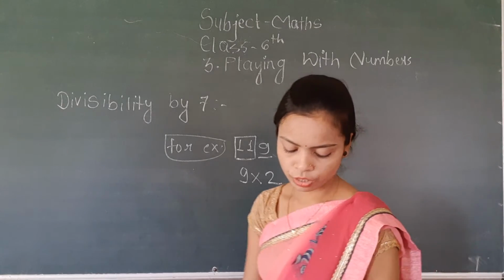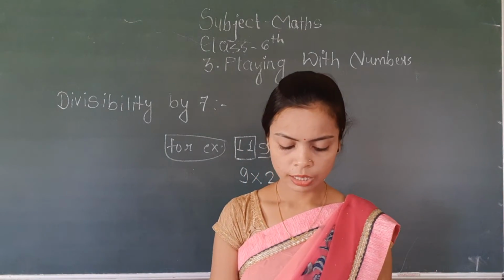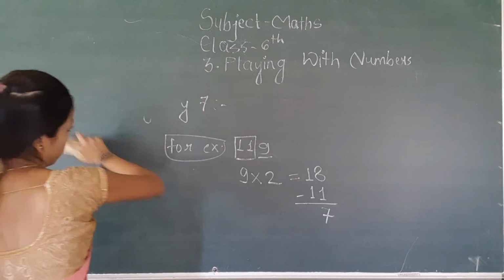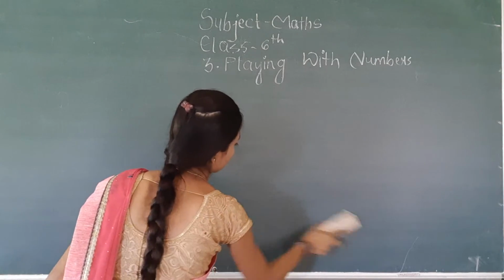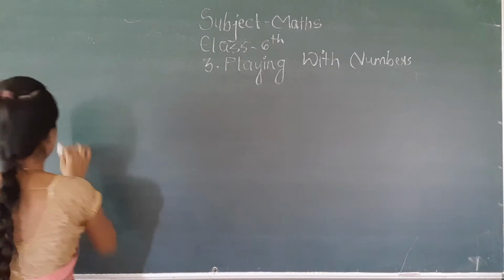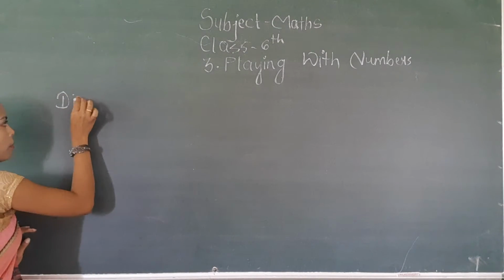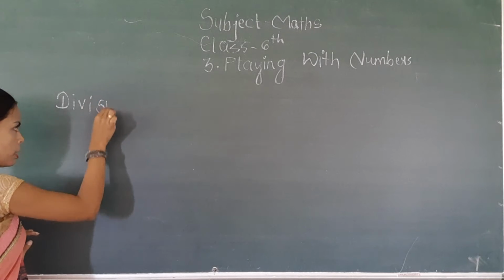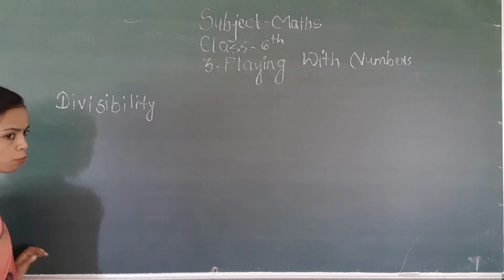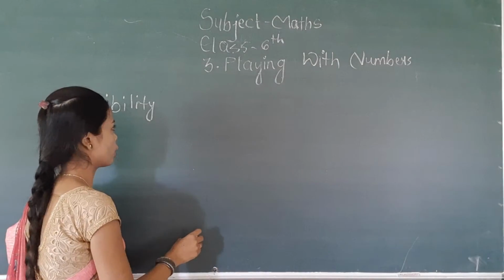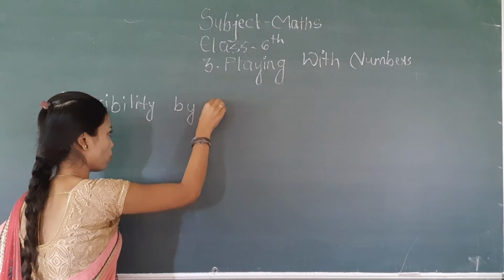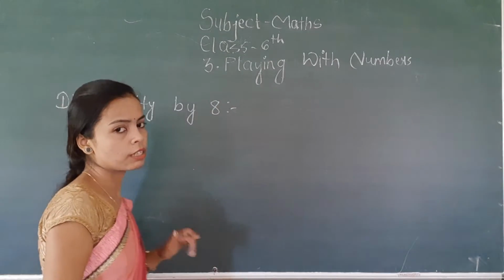Okay. Now after that we are checking the divisibility by 8. So what is the divisibility by 8? It is the same as divisibility by 4. Then what is the divisibility by 4? If in the last two places there is a consecutive 0, or if the last two digits are divisible by 4, then we say that the given number is divisible by 4.